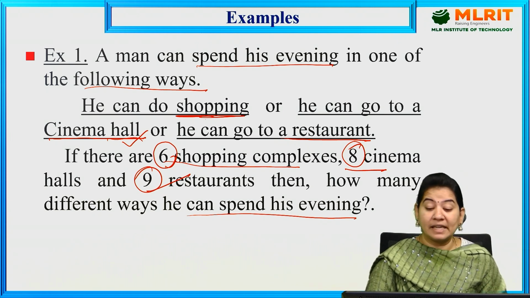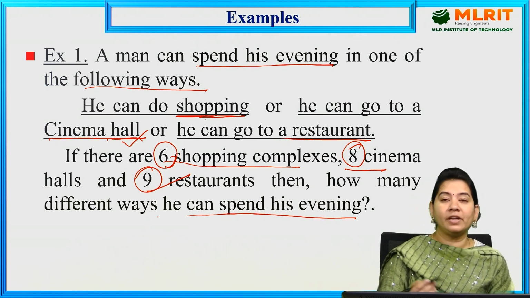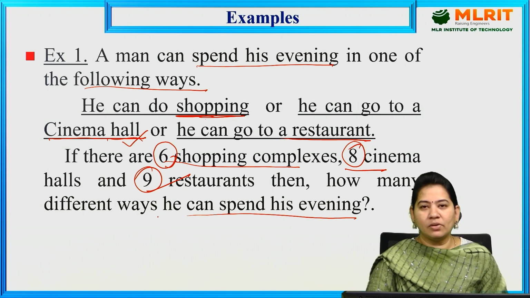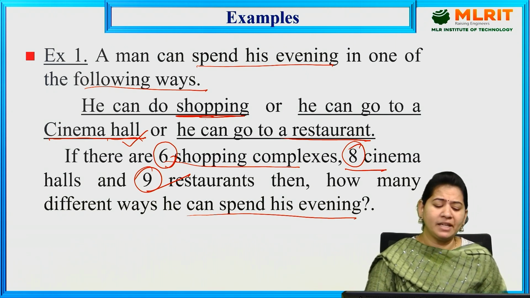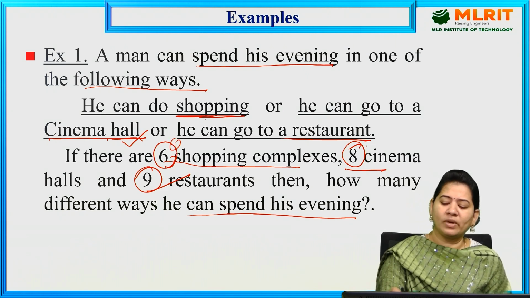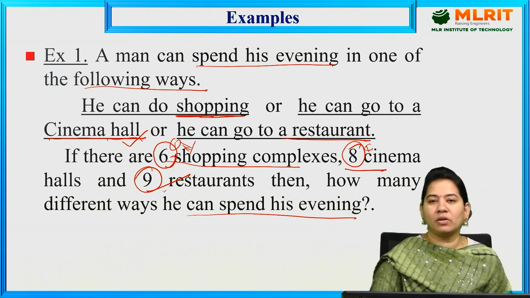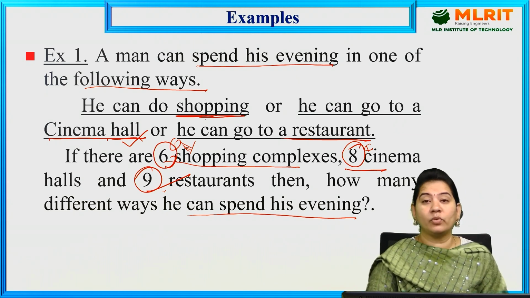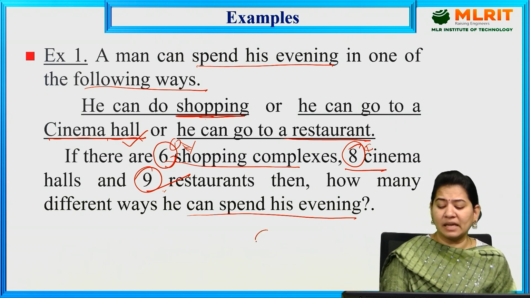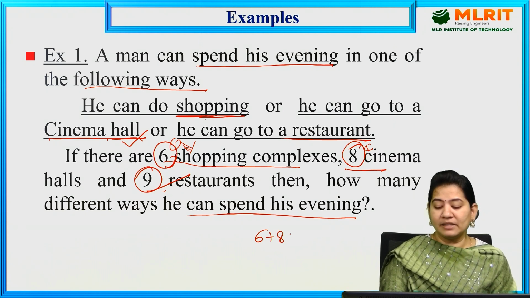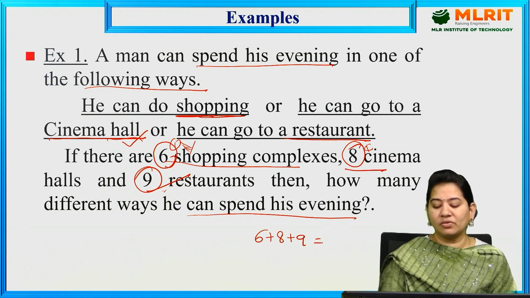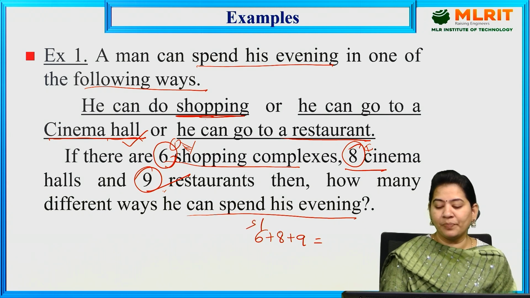So altogether, the question is how many different ways he can spend his evening. If you observe here, you arrange one shopping complex, one cinema hall, or one restaurant. He can also spend his evening only at the shopping complexes. So a man can spend his evening in how many ways? It is 6 plus 8 plus 9. This 6 is shopping complexes, 8 is cinema halls, 9 is restaurants.